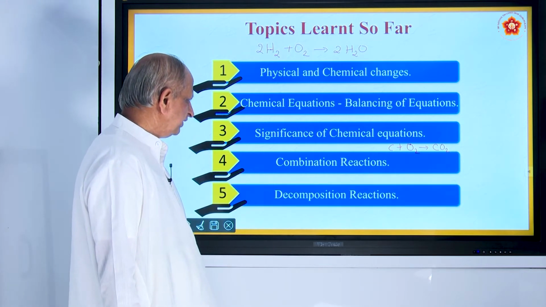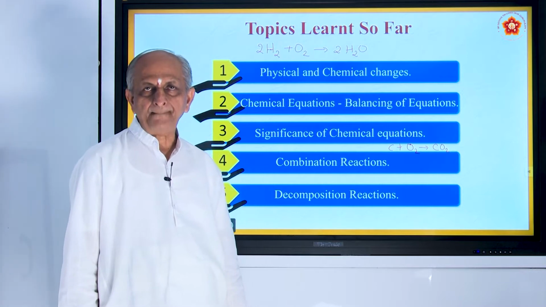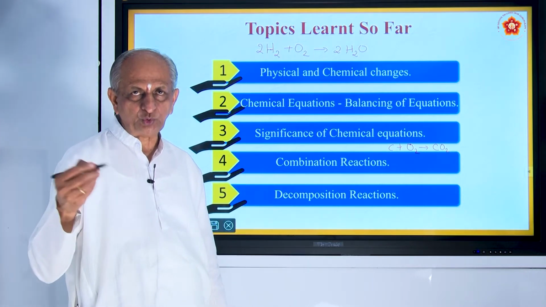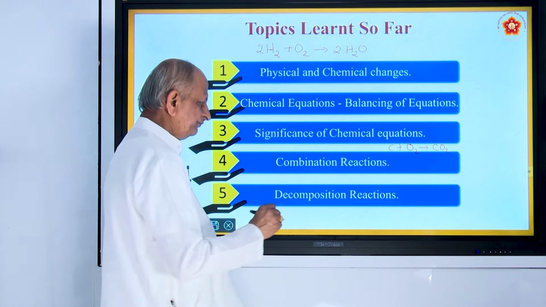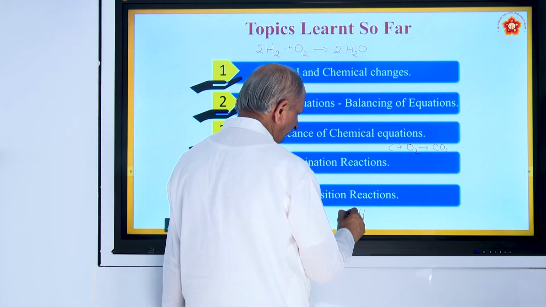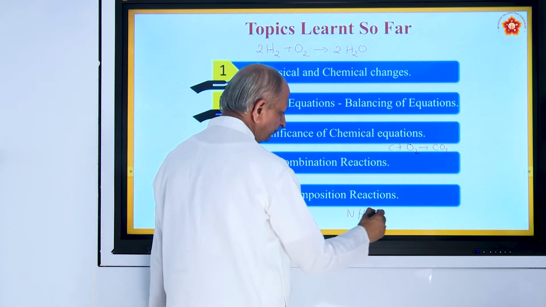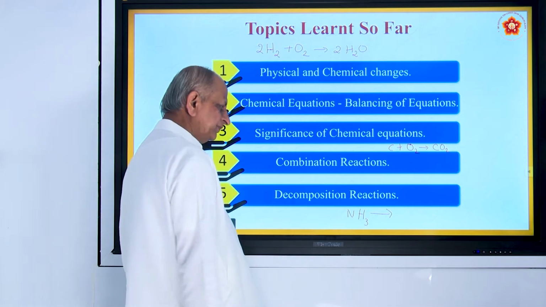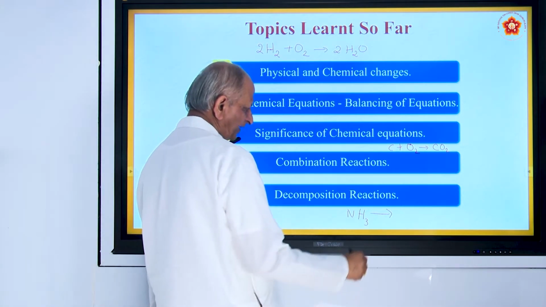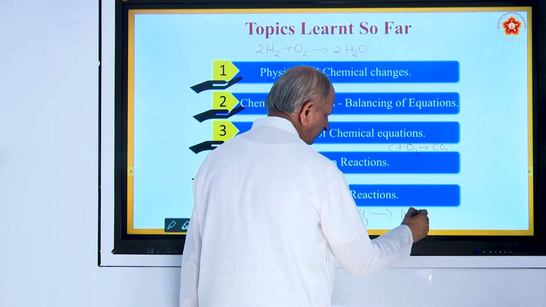And also we have seen decomposition reaction, where one compound decomposes into 2 or more substances. For example, if you take ammonia, what is the formula for ammonia? NH3. Under conditions of temperature and pressure, it decomposes into nitrogen and hydrogen.